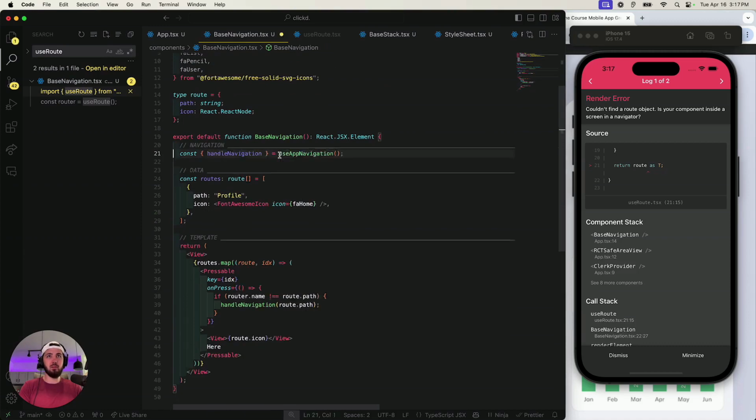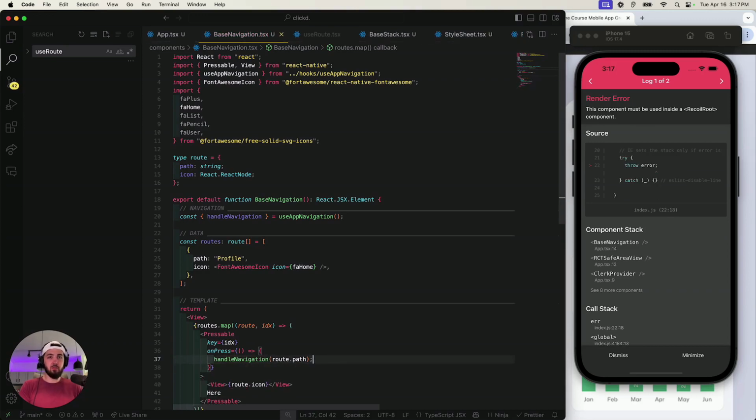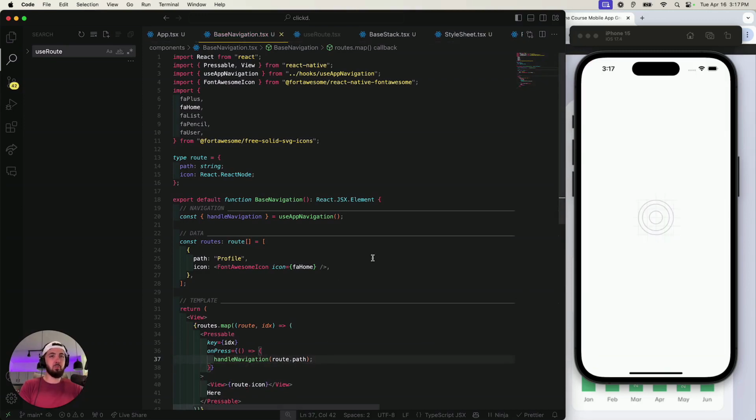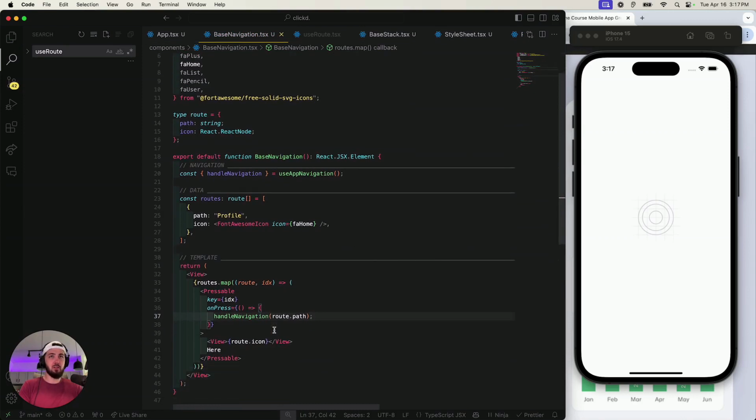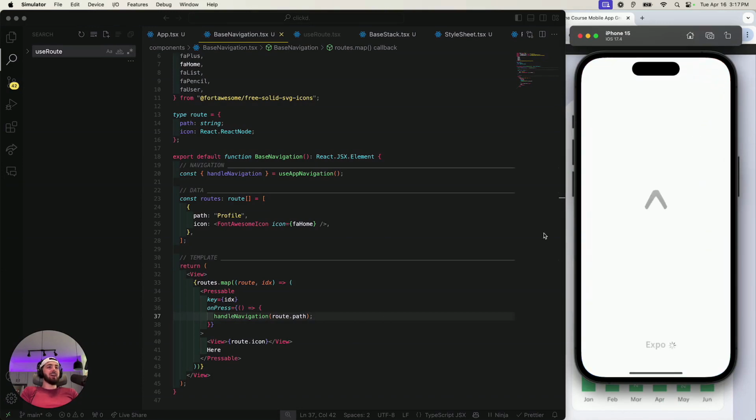I don't really care. For now, we can track it via a state or something. In a sec, we'll just leave it to handle navigation. The reason why I did that was so people could click on the same route that they're on and navigate to it. But we could do that through state as well. It doesn't have to be through some special router. Oh hell no, hell to the no.